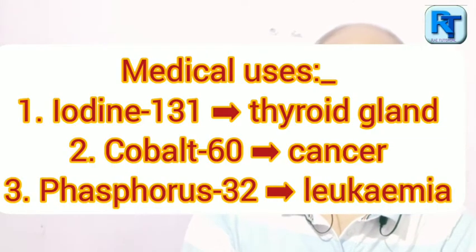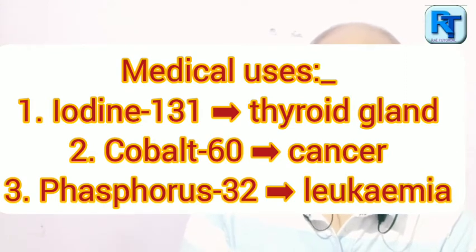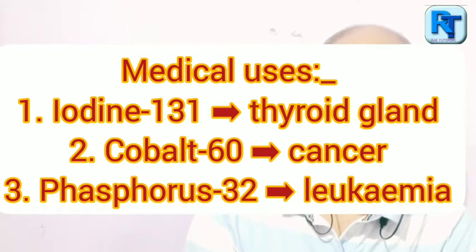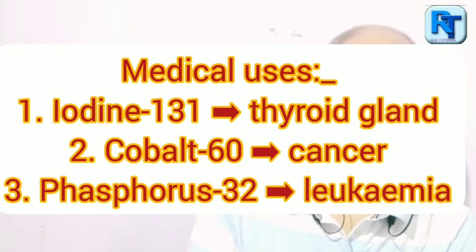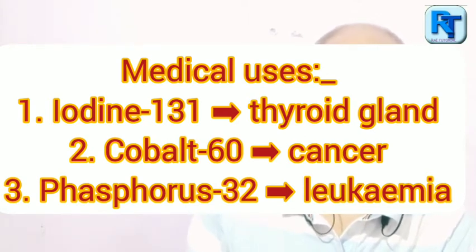The medical uses of radioactivity are: number one, radioactive isotopes are used for medical purposes, like iodine 131, which has been used for the thyroid gland. Treatment of cancer is well done by gamma rays from cobalt 60, and P32 is used for the treatment of leukemia.